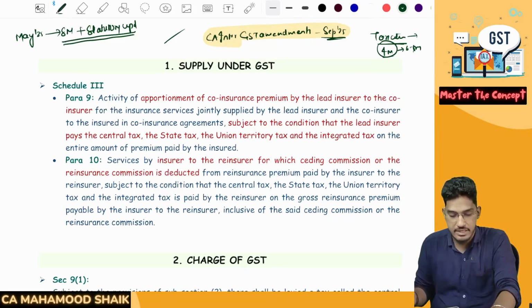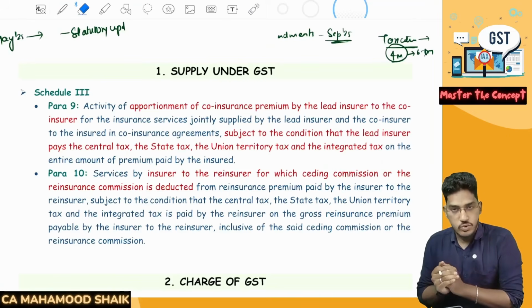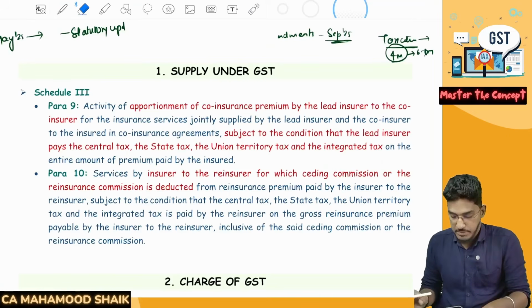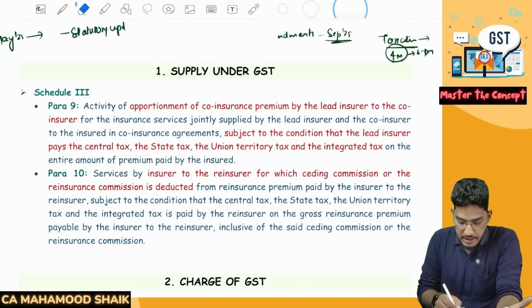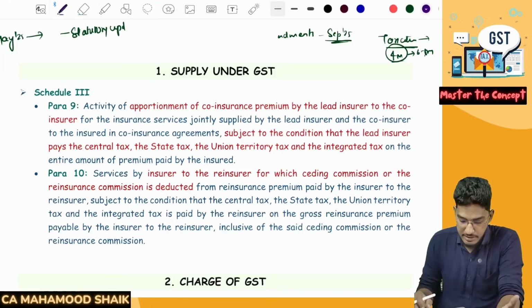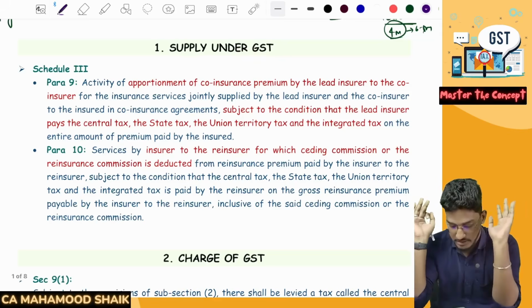Having said that, let me proceed further. Let us now go through all the amendments applicable for the September 2025 attempt. If you look at the supplementary material here, I have divided all the amendments chapter-wise.